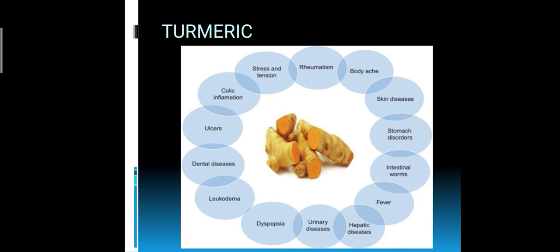So turmeric has so many uses. It's used for medical purposes: many skin diseases, rheumatism, different urinary diseases, hepatic disease, fever, ulcer, all types of diseases. This is a very important medicine, that is turmeric.